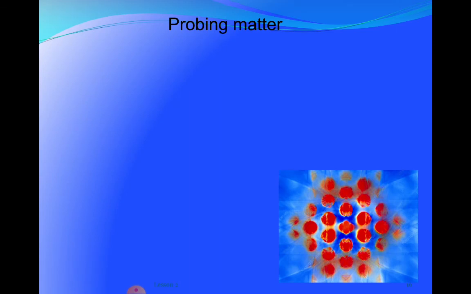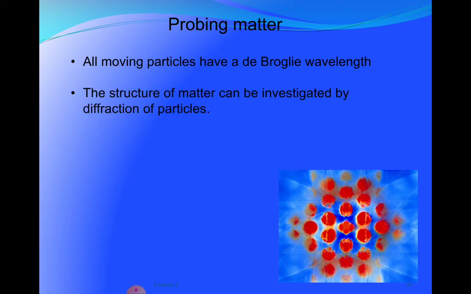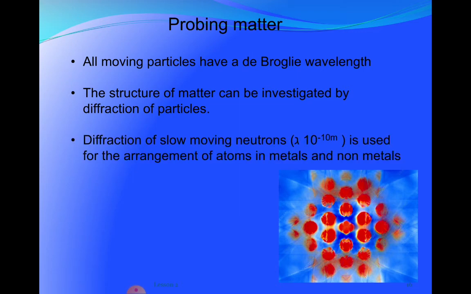Probing matter. Now, as I said before, all moving particles have a de Broglie wavelength. So the structure of matter can be investigated by the diffraction of particles, and we are talking about the structure of metals and even the structure of DNA.